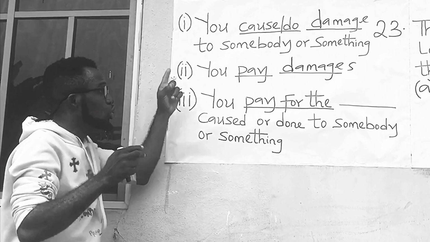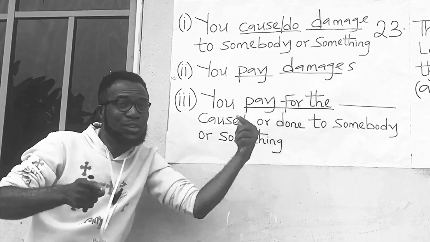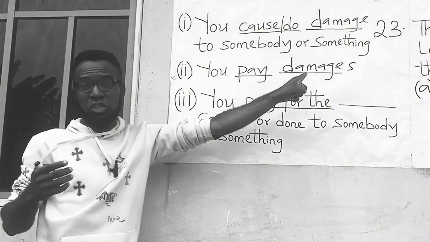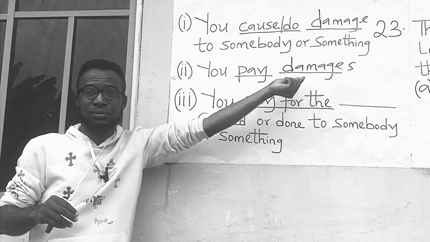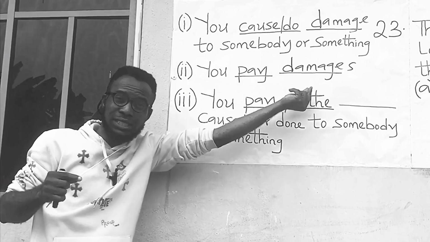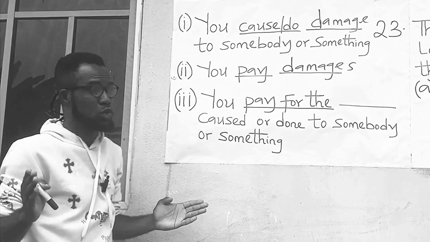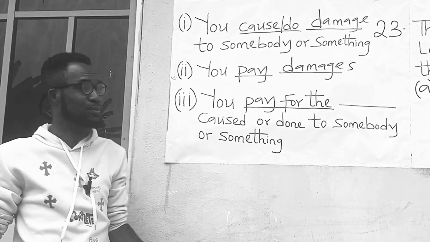In other words, you pay damages. You cannot pay destruction. You can only pay money, and it is damages that has to do with money. I believe that is understood.